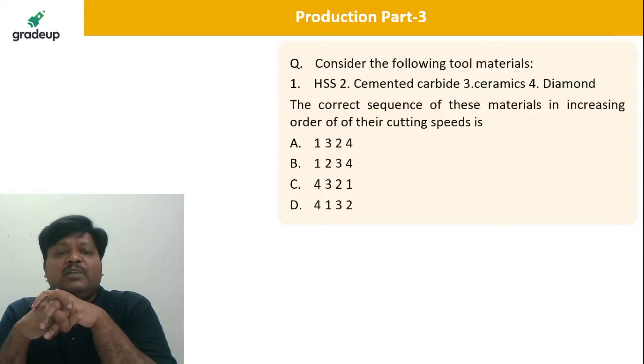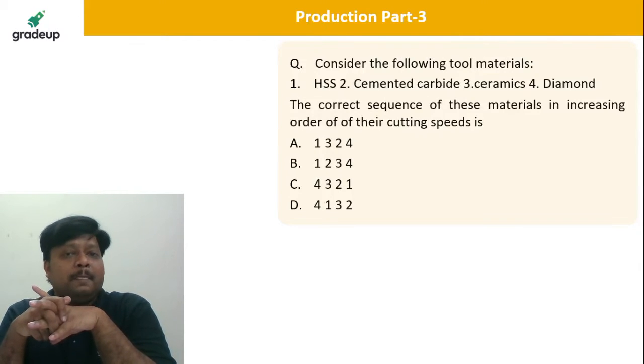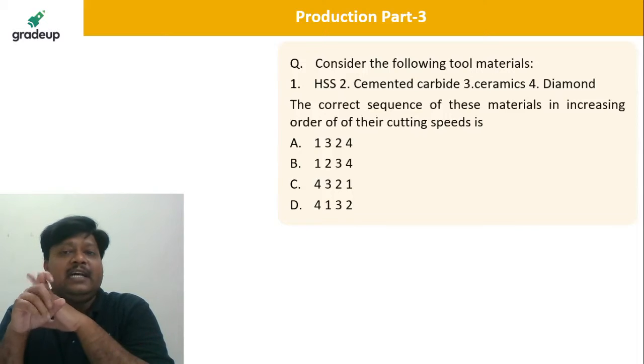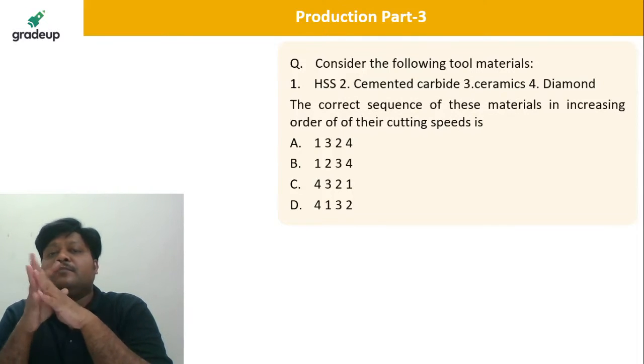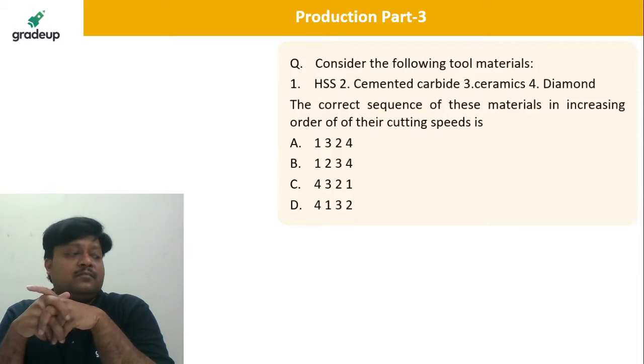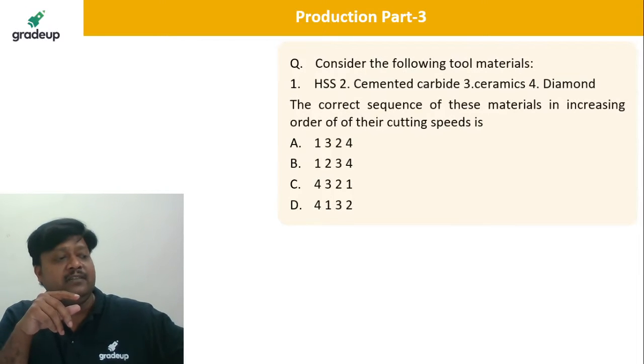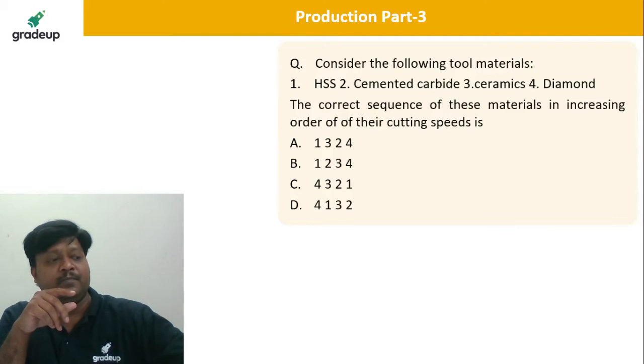Consider the following tool materials. Tool materials are given to you: high speed steel, cemented carbide, ceramics and diamond. So please tell me the answer. What they are asking is the correct sequence. They want the correct sequence.